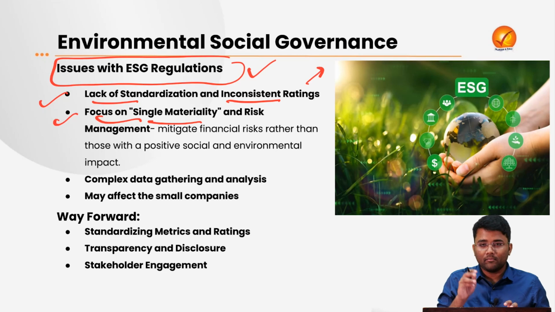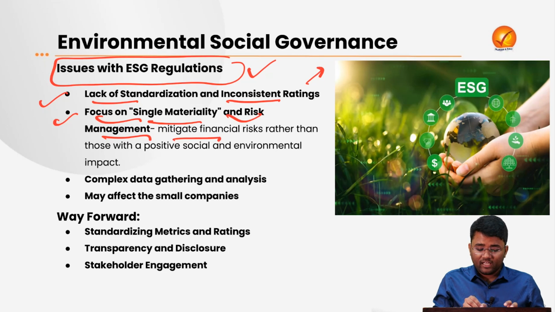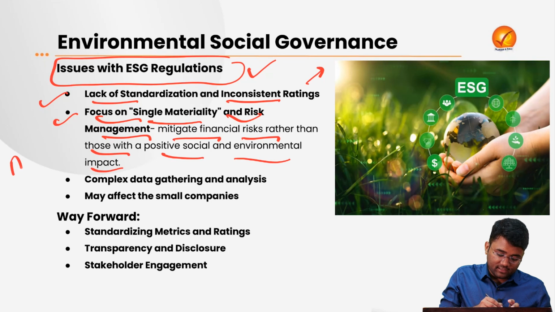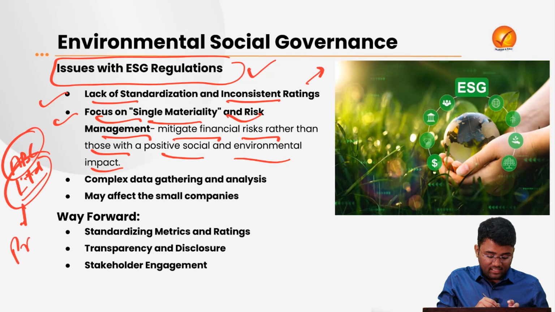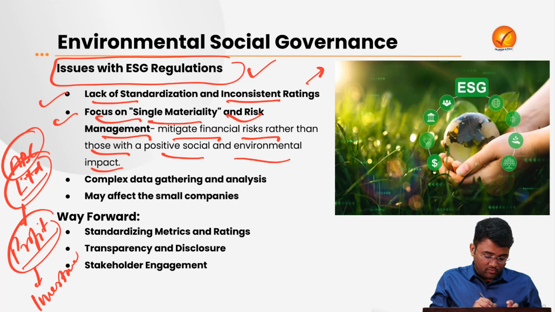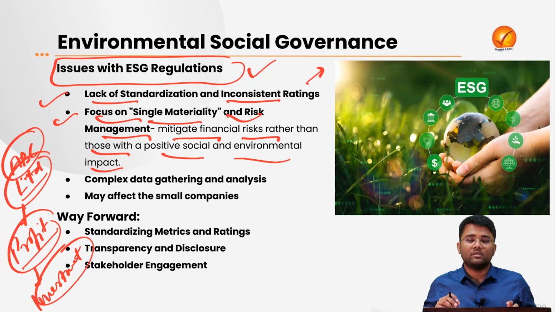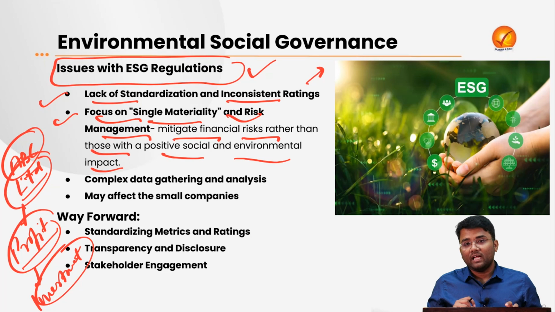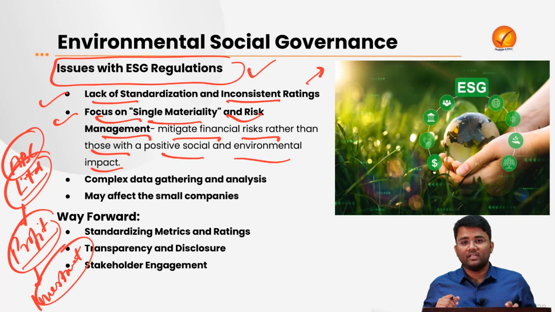Then there is the focus on single materiality and risk management, where the company mitigates financial risk rather than pursuing positive social and environmental impact. What this means is, for example, a particular company ABC Limited has its main focus on remaining profitable. They want to just gain investment, and for that they may not follow some norms, that is environmental norms, social norms or government related norms. So most financial companies focus more on profitability and investment, and that may lead to a bad social and environmental impact.